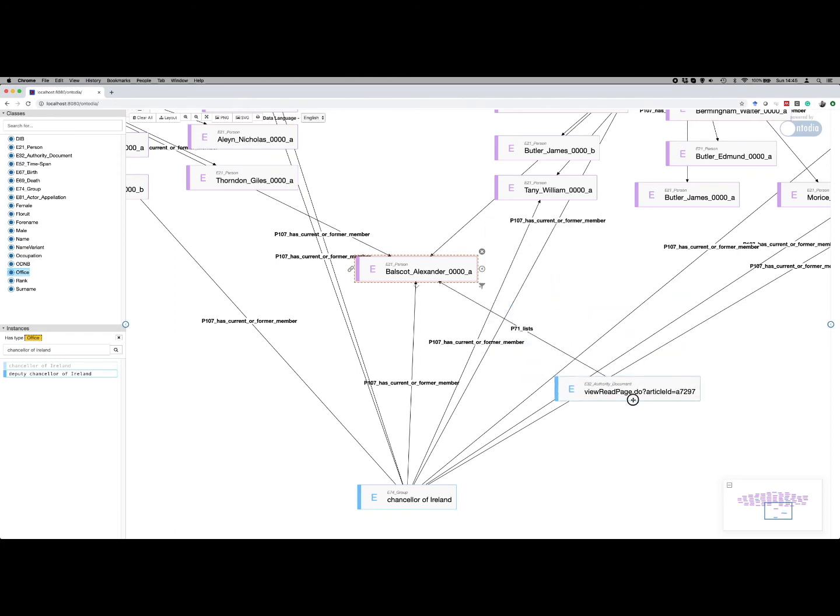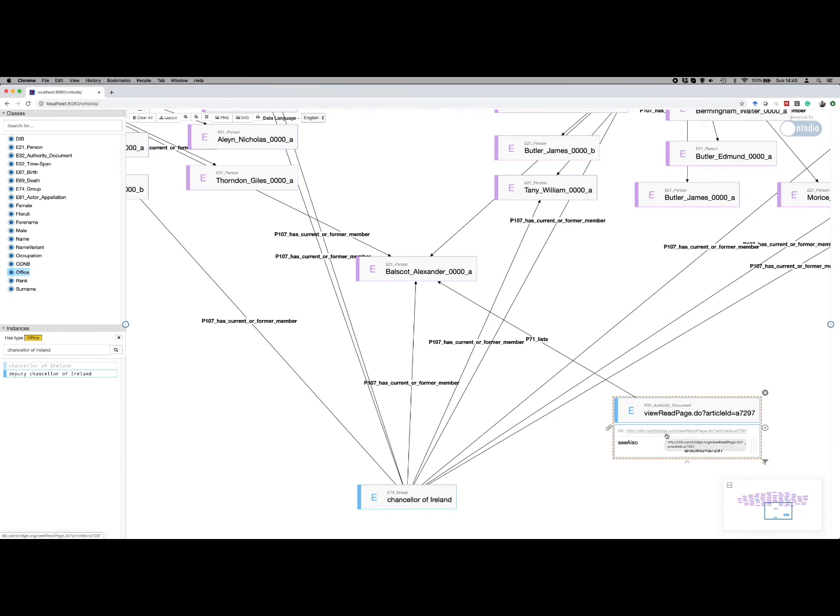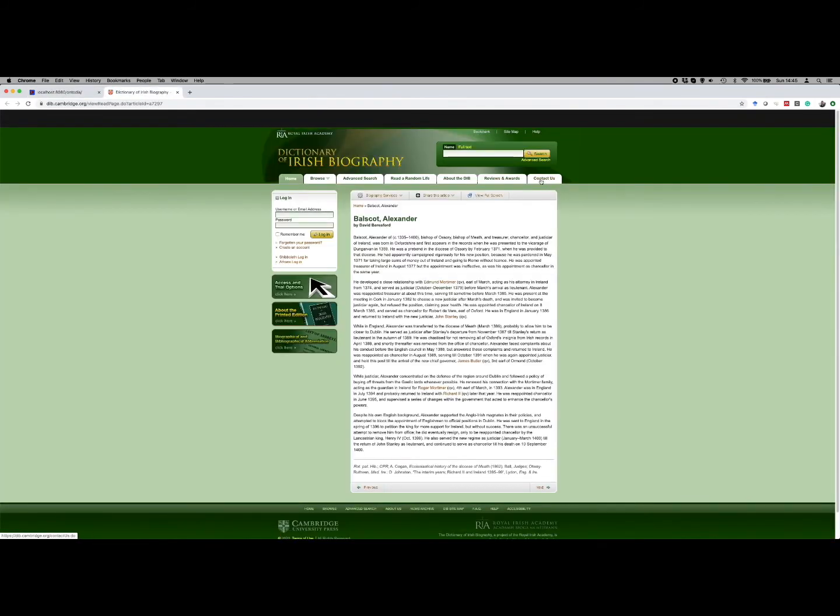That authority document has a URI which points to something outside our system, outside our knowledge graph. So let's follow that URI, open the link in a new tab, and there you have it. You have a page of the Dictionary of Irish Biography describing that person. Great.